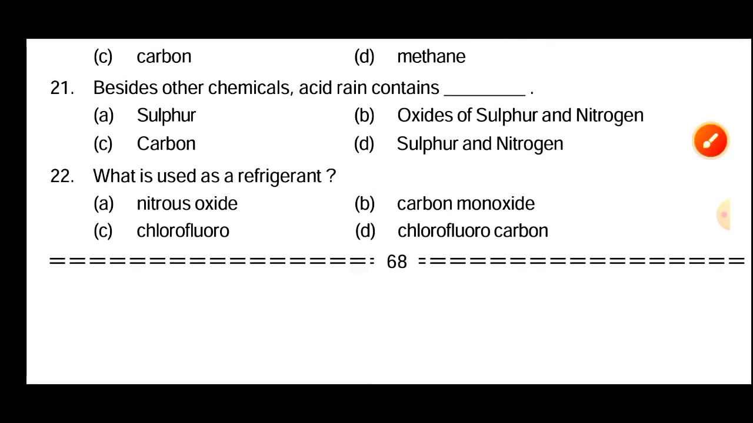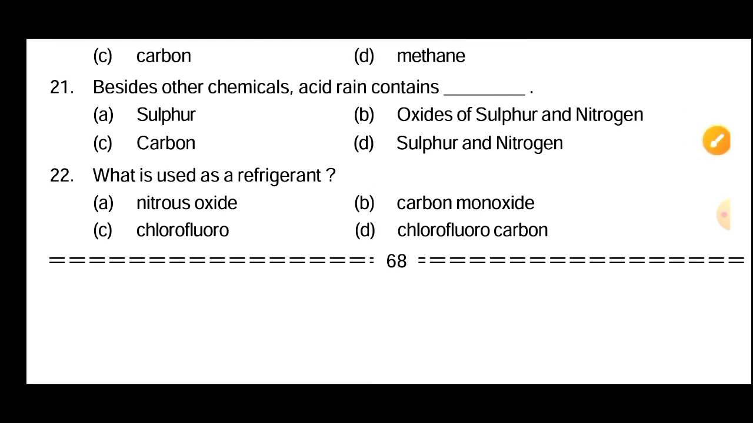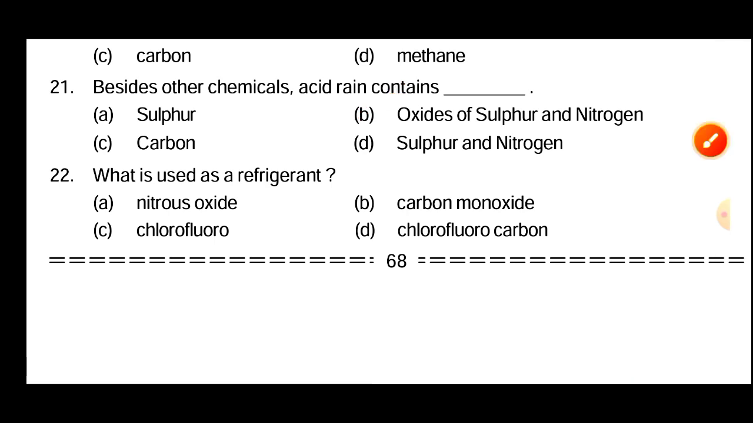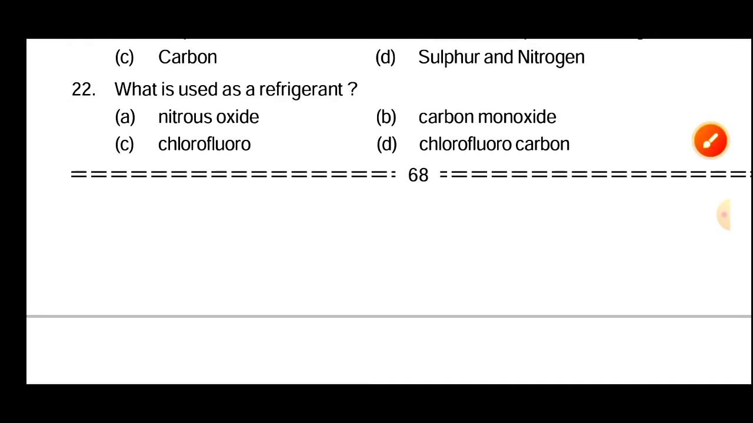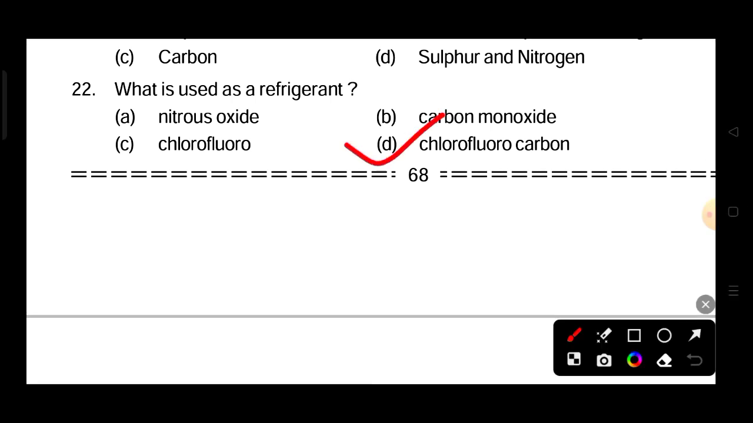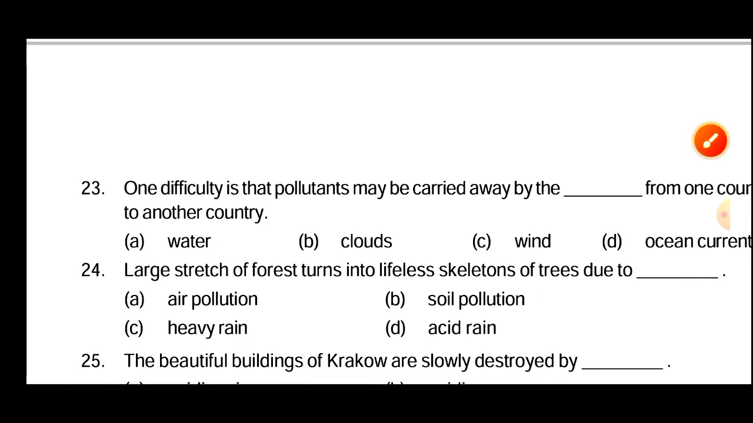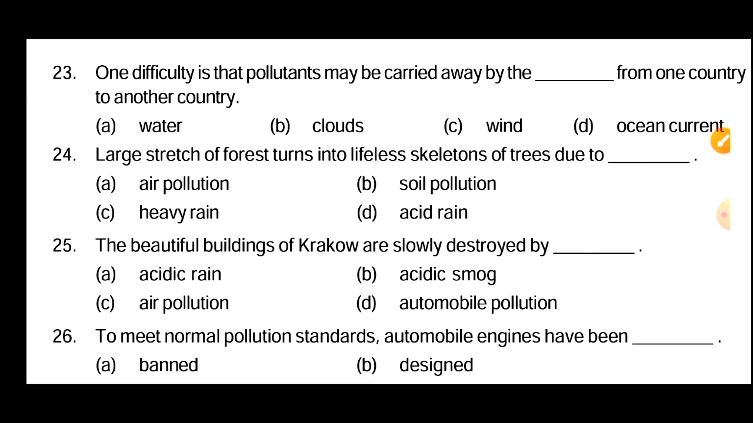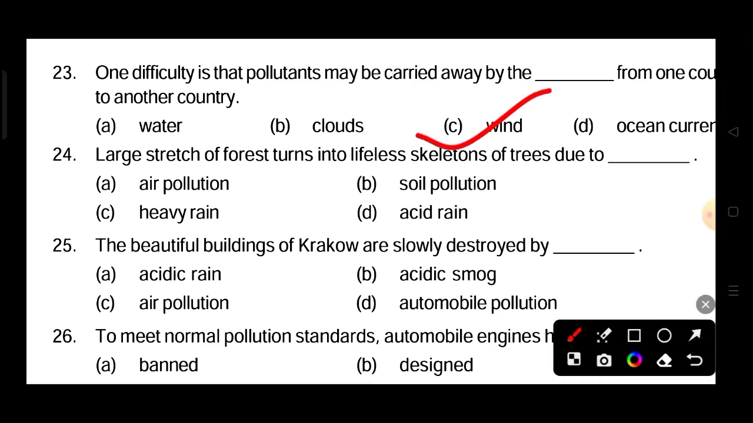Next, besides other chemicals, acid rain contains oxides of sulfur and nitrogen. Option number B. Next, what is used as refrigerant? So the answer is chlorofluorocarbon. Next question. One difficulty is that pollutants may be carried out by the dex from one country to another country. So the answer is due to wind.